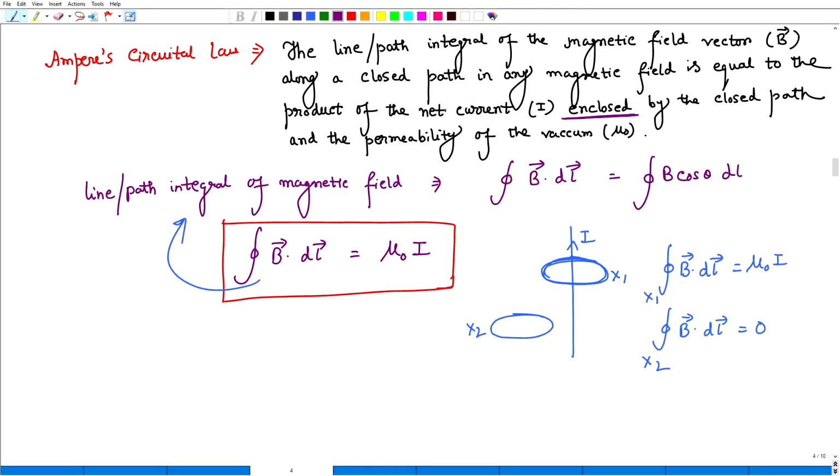So now, let's say there are multiple wires, because here is another most important part, that is net. Net means the total current. Let's say there are more than one wire, like this is any circular loop.